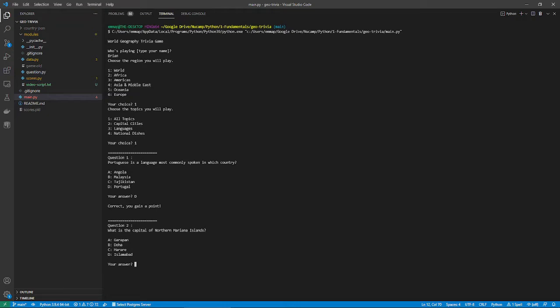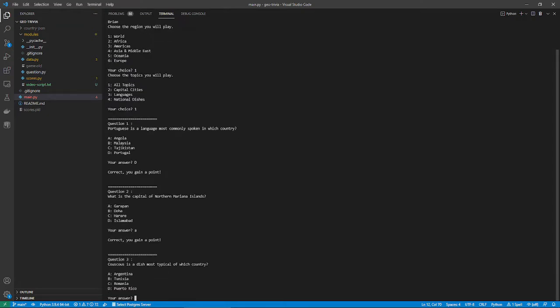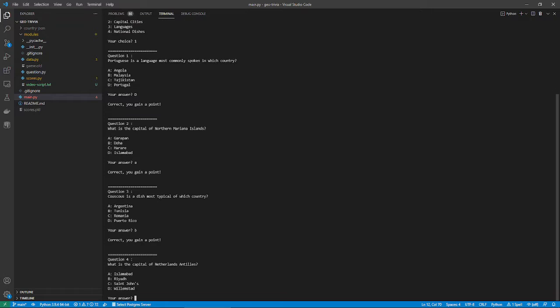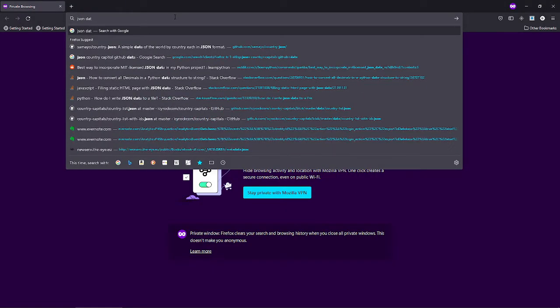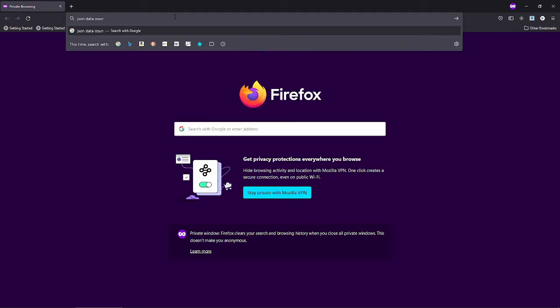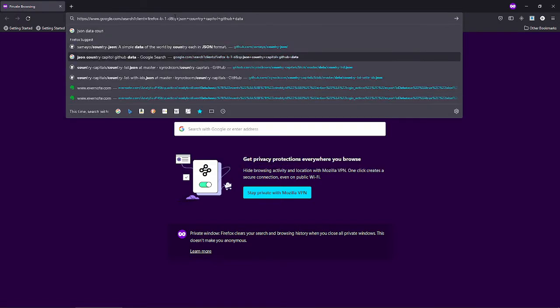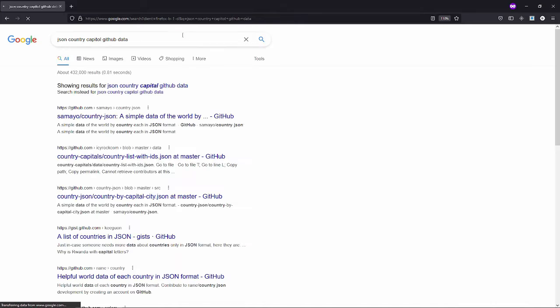And I knew I wanted to make some kind of educational trivia quiz game. But I wasn't too excited by the idea of having to research and write lots of questions out by hand instead of spending my time coding. So I wanted to find a way to generate questions automatically. Fortunately, it didn't take me long to find a data set of geographic facts called Country JSON on GitHub.